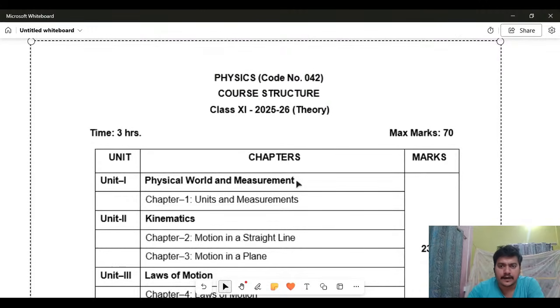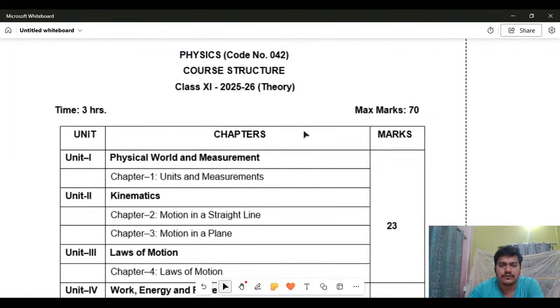And the marks distribution is also given. The total marks are 70. Out of 70, you need to know which chapters carry more marks, which carry fewer marks, and which are more scoring, because nowadays many students focus on NEET and JEE, the Joint Entrance Examination for engineering.